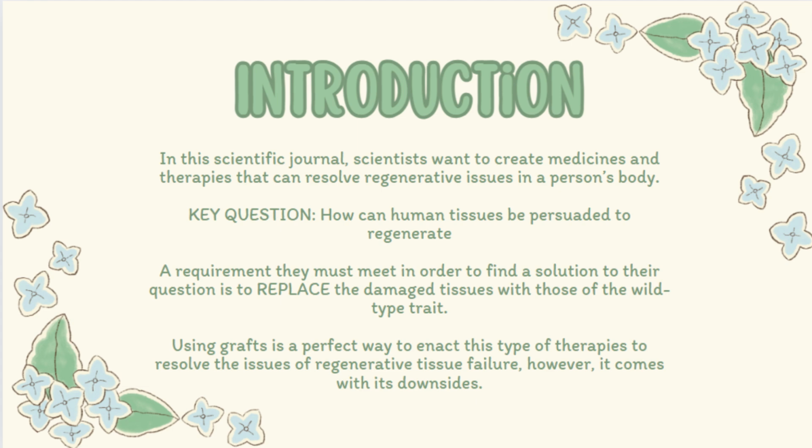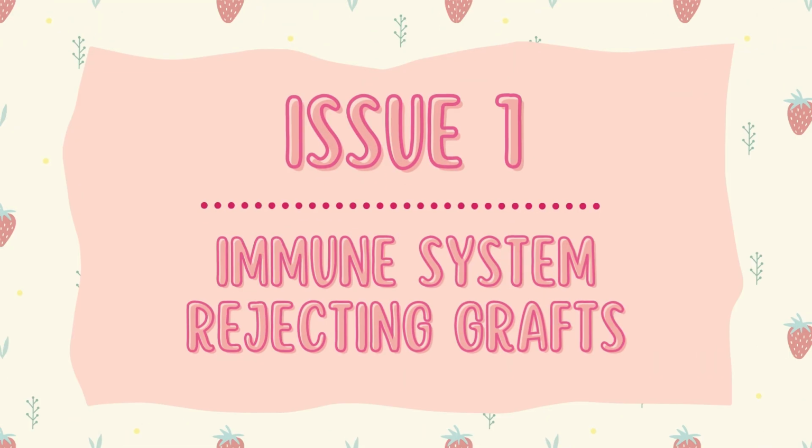Another therapy involves using stem cells to act as needed molecules the person may be lacking. This is used to reduce the symptoms of diseases such as type 1 diabetes and Parkinson's disease. Using grafts is a perfect way to enact this type of therapy. However, it comes with its downsides. Issue 1: immune system rejecting grafts.